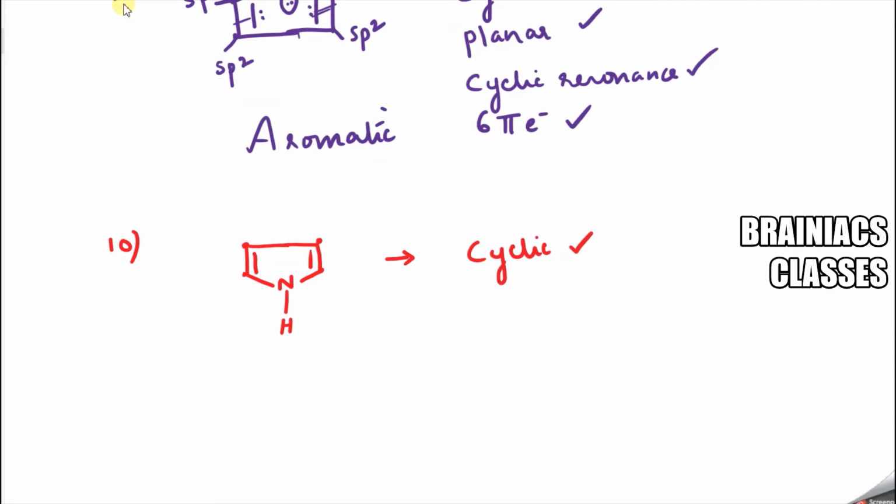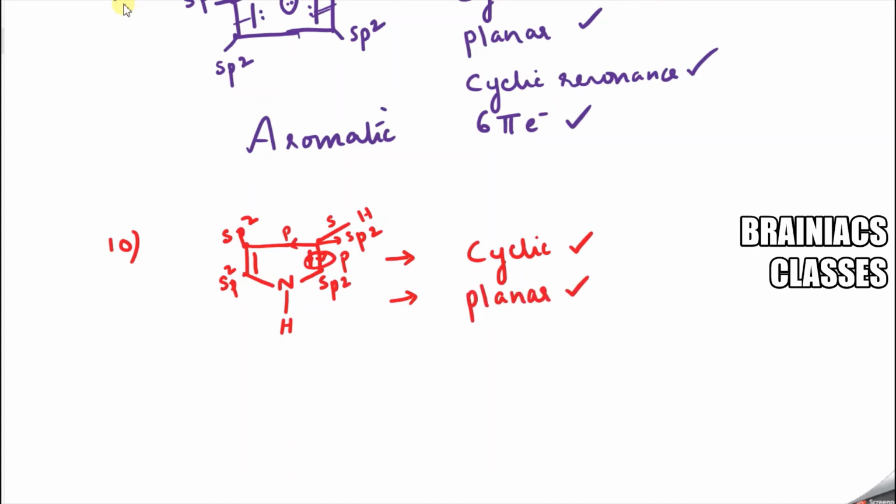Now what is the next condition? Now we can check planarity. We have already learned this. One valency going here, one valency here, one valency here, three valencies. So the other one should be a hydrogen atom. So yes, this is P. Double bond comes, we will take together. So P, this should be sp2. If this is sp2, this is also sp2, this is also sp2, and this is also sp2. So it is planar. Correct?